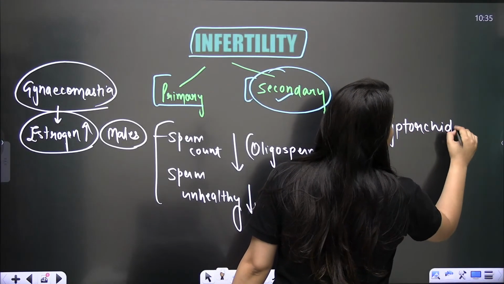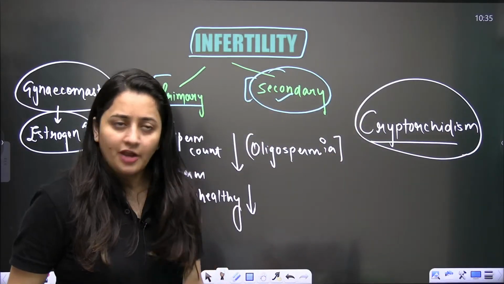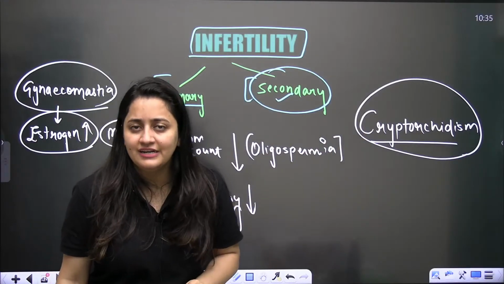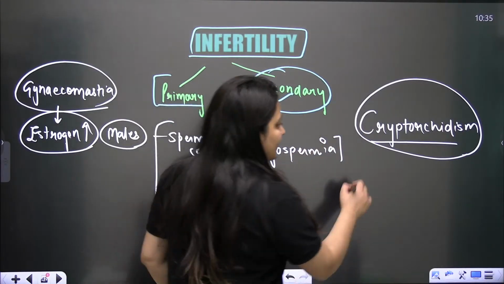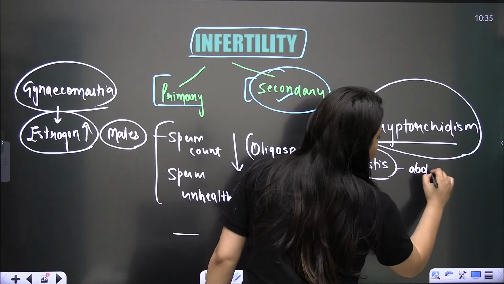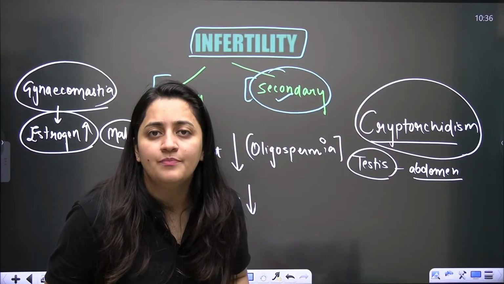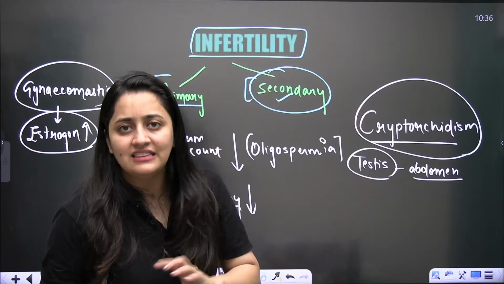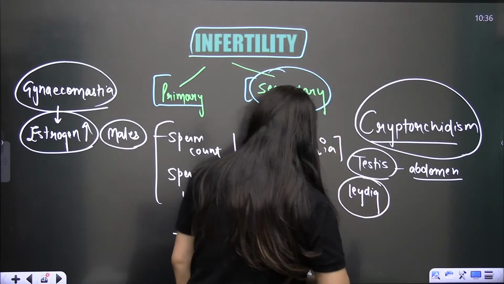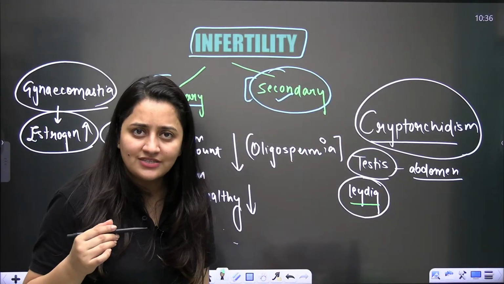I hope you remember cryptorchidism. If testes are not descended into the scrotum, even in the case of males, it can result in infertility, isn't it? Now see, when testes are not descended into the scrotum, it means testes are present in the abdomen. In the male reproductive system, the cell in the testes that releases testosterone is the Leydig cell, also known as the interstitial cell.